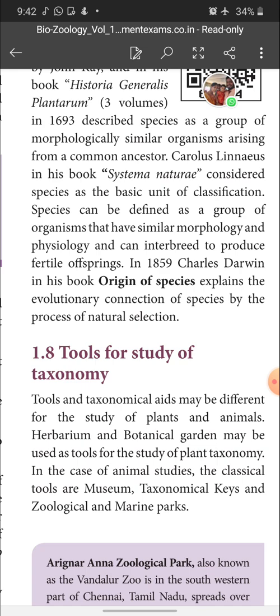And what about animals? How do we study animals? In the case of animal studies, the classical tools are the museum, taxonomical keys, zoological park and marine park. These are considered classical tools which are used to study animals.